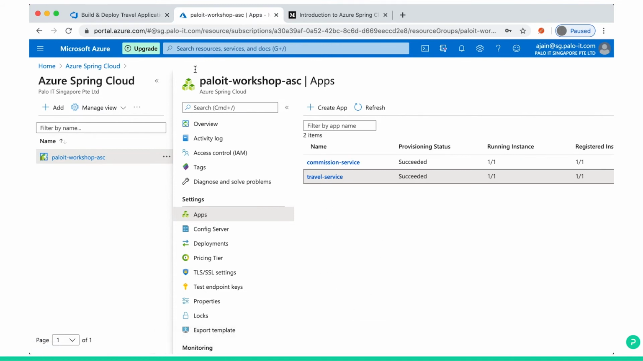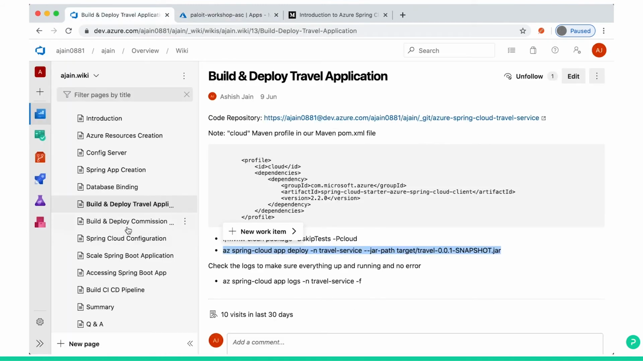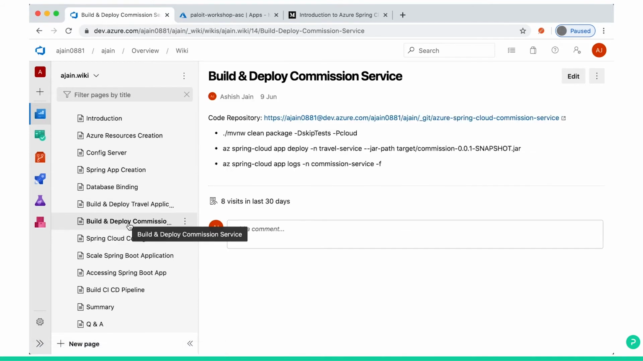Let's go and deploy the commission service app also. So this is the code repository URL. This is my repository in Azure DevOps. You can clone it, push it to your Git repo, or you just clone it in your local and then you can build it and deploy it from your local to Azure Spring Cloud, your subscription.